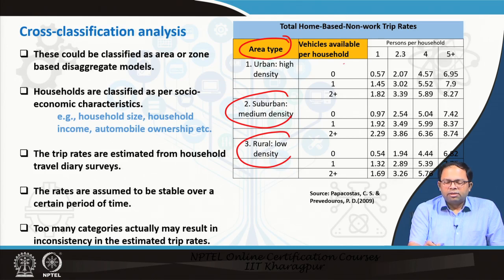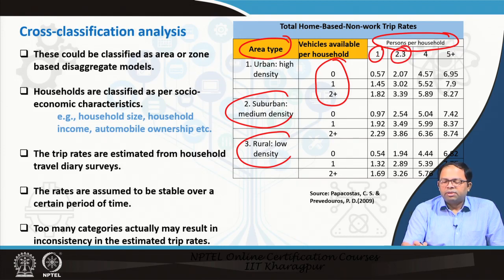Then we categorize the household by the number of vehicles it owns, because the number of vehicles determines the trip rates. These are explanatory variables. Then it is based on the number of persons in the household. So, this is a single-person household, this is a 2 or 3 member family, some with 2 members plus a kid, or some families may not have a kid. Then this is a 4 member family, then this is a 5+ member family.